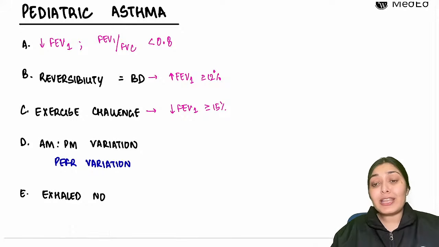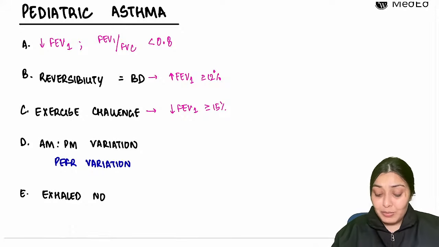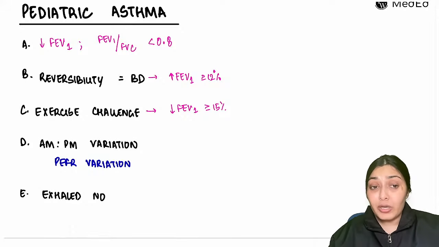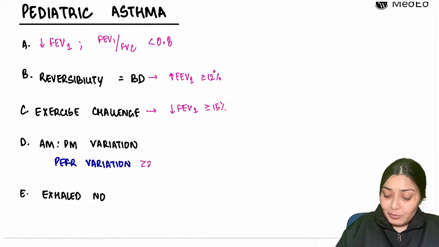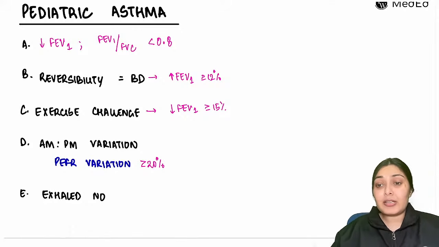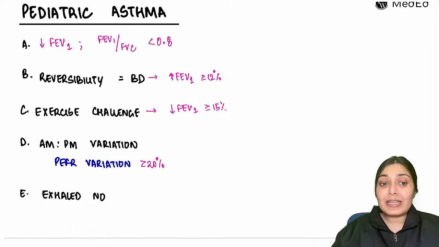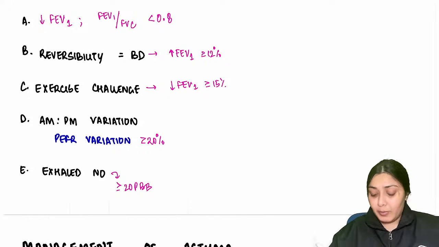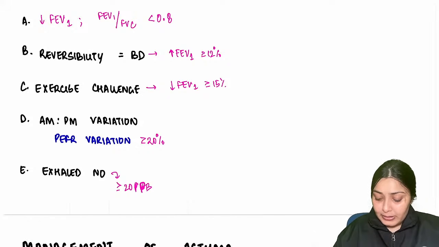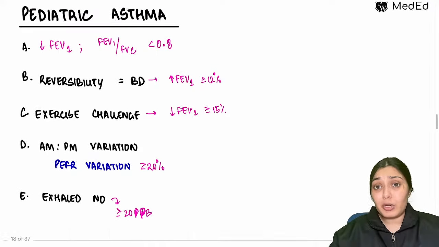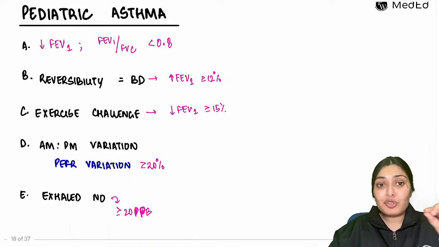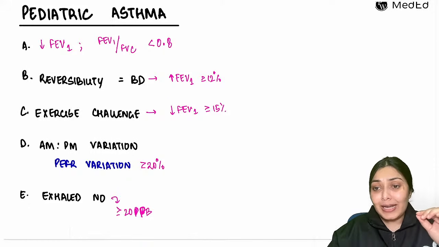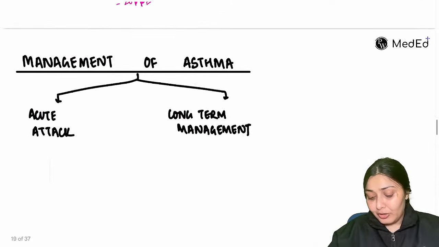So if you see an AM-PM variation in the peak expiratory flow rate of more than 20%, it is considered in the definition. And lastly, exhaled NO, you all understand this. If it is more than 20 parts per billion, ppb, then it is considered in the definition of asthma. So very similar to the adult definition, but the values here are slightly different. So this is basically the pediatric asthma definition.